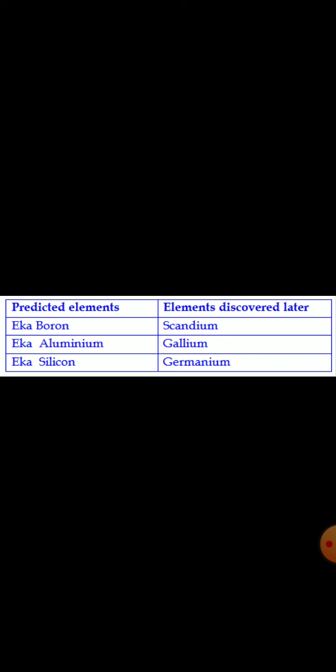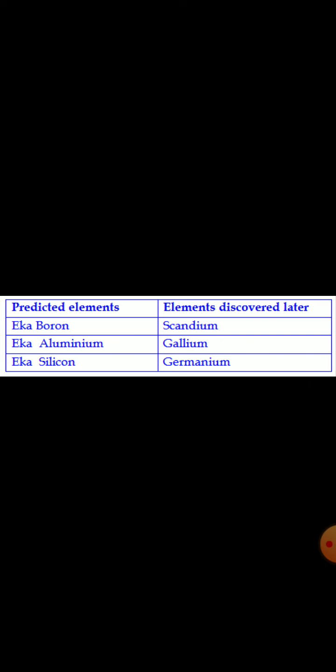And the element which was discovered later on and replaced Eka boron was scandium. When Mendeleev prepared this periodic table, he gave it the word Eka boron. Why did he say Eka boron? Which means it will have properties similar to boron. And the element which was discovered later was scandium.